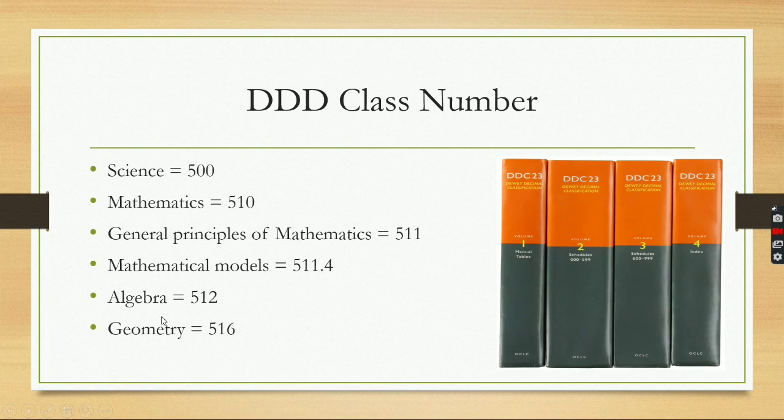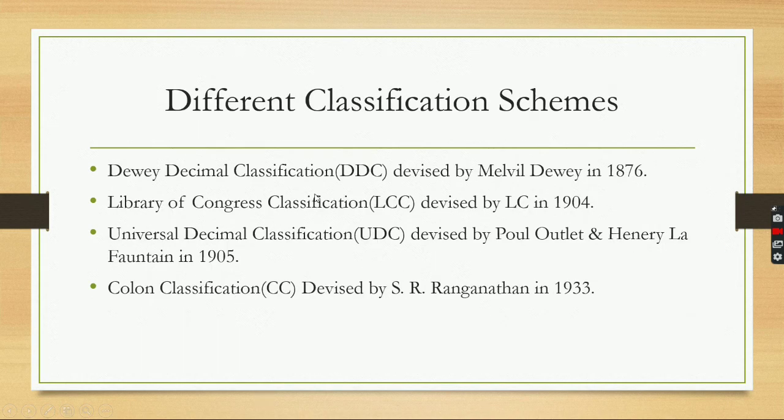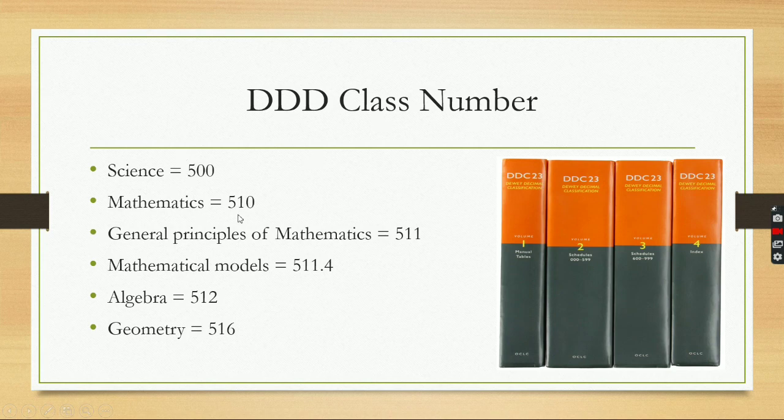Here is the DDC class number. If the book is about science, the class number of that particular book is 500. If the subject of a particular book is mathematics, the class number will be 510 according to DDC. Not according to all of the classification schemes, only according to DDC. According to DDC, the class number will be 510 for those books whose subject is mathematics.